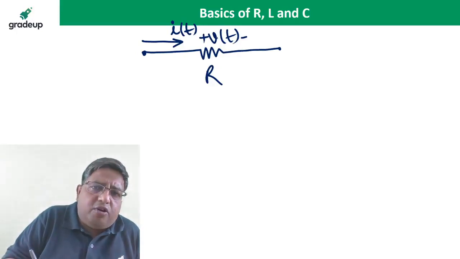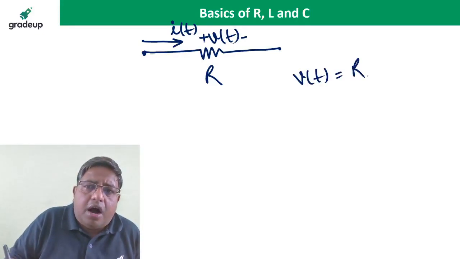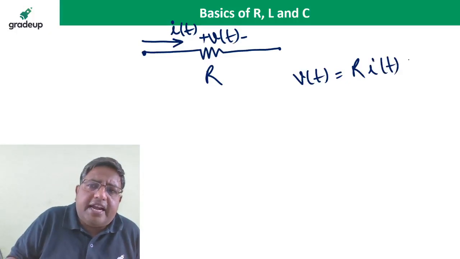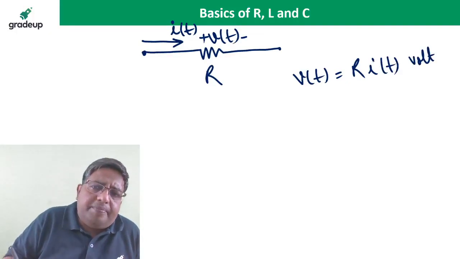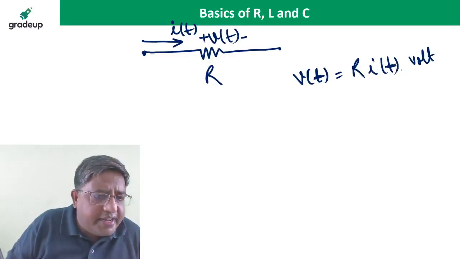And you know Ohm's law, v(t) is equal to R times i(t). So the voltage drop across the resistance v(t) is equal to R times i(t). In brackets t means voltage and current are functions of time. They are not constant values. So the voltage across the resistance is R into i(t).